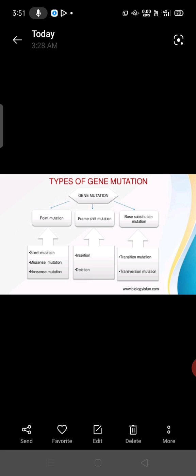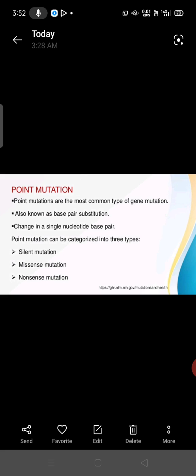Under these subclasses, again different types will come. Those are silent mutation, missense mutation, nonsense mutation. In case of the frame shift, insertion and deletion. Okay. So the last one is the transition mutation and the transversion mutation. So first we shall see the point mutation.